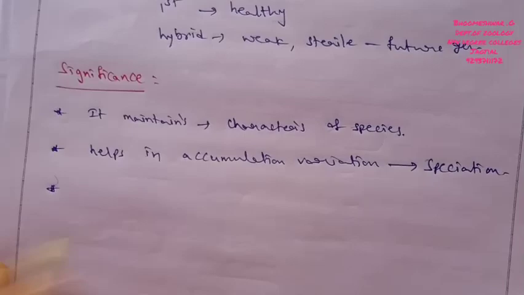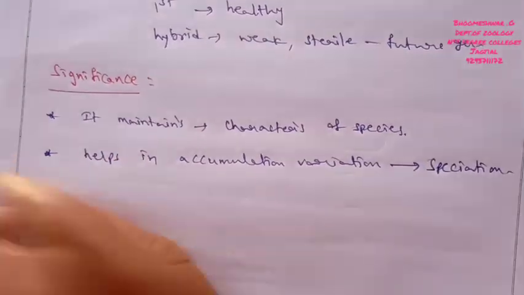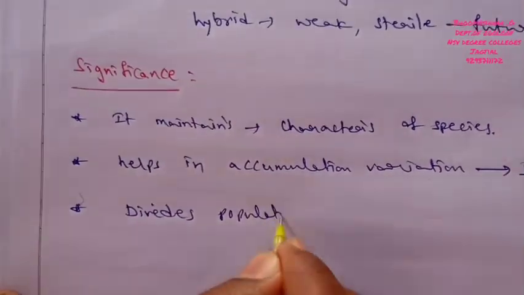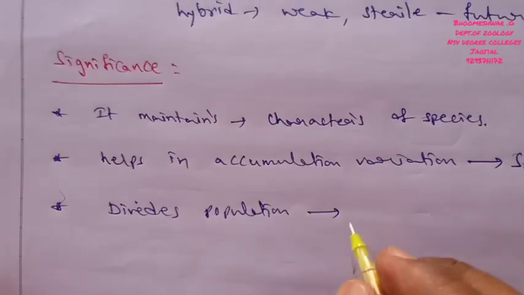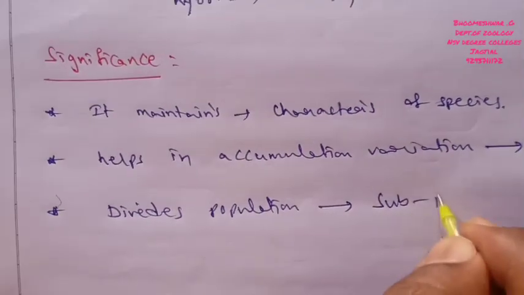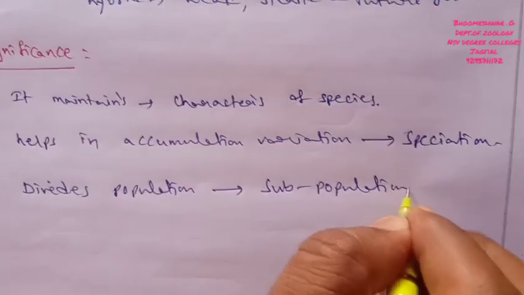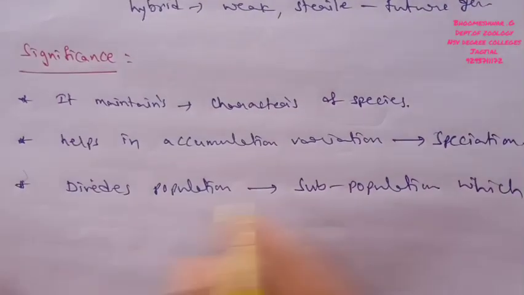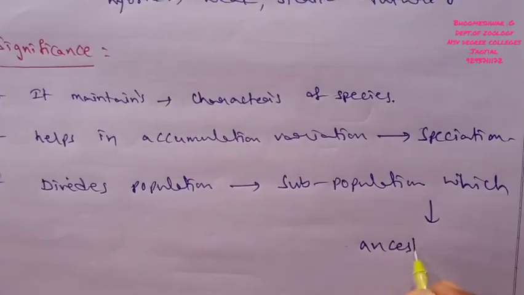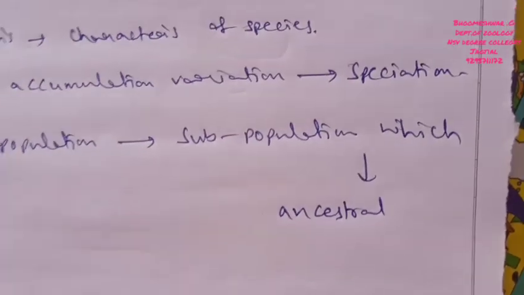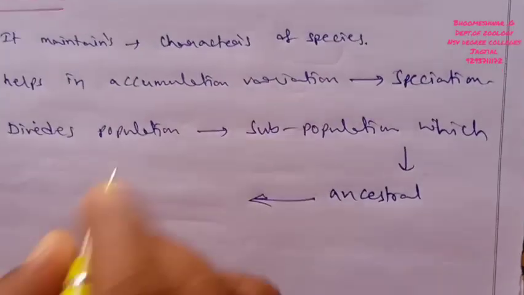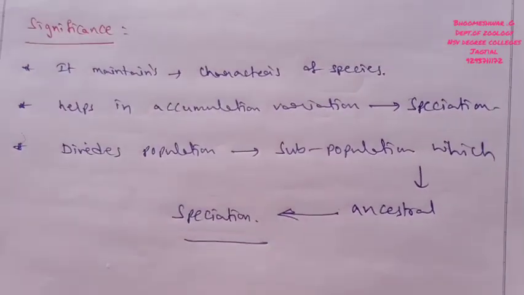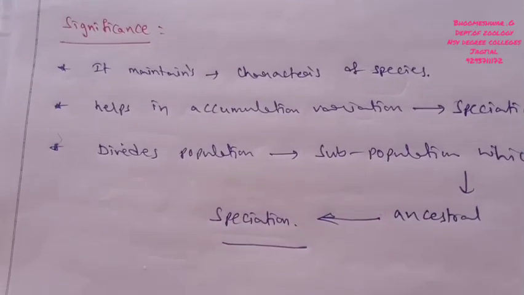It leads to speciation, and at the same time the isolation process divides the population, and these populations are again divisible into subpopulations which differ significantly from their ancestral population, and these also create the process of speciation. Here is the significance of isolation, and thank you all.